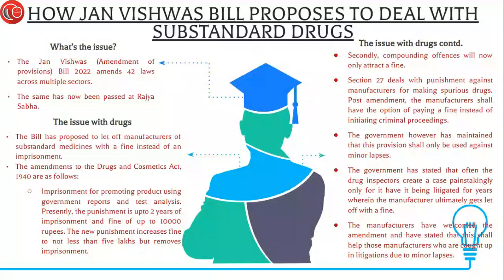So here, what this amendment essentially is going to do is that whenever there is a violation of the provisions of section 27D, then the offender will continue to face imprisonment between 1 and 2 years and a fine of not less than 20,000.